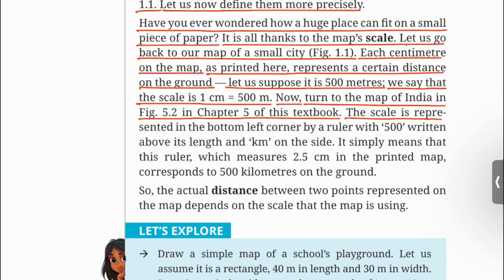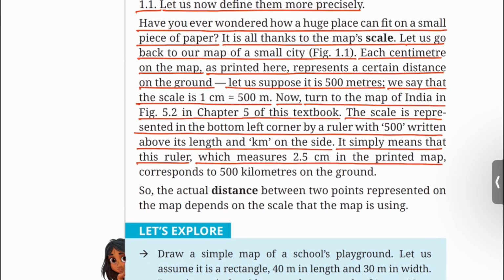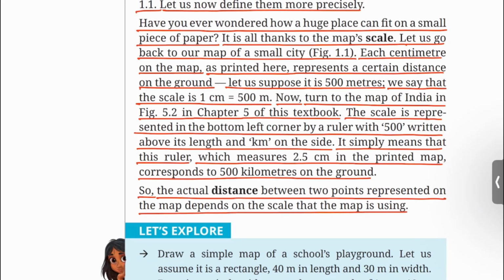The scale is represented in the bottom left corner by a ruler with 500 written above its length and kilometer on the side. It simply means that this ruler, which measures 2.5 centimeter on the printed map, corresponds to 500 kilometers on the ground. So the actual distance between the 2 points represented on the map depends on the scale that the map is using.